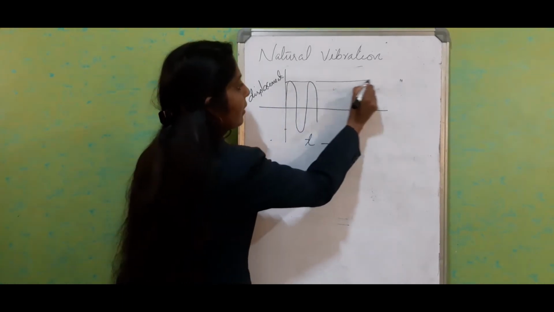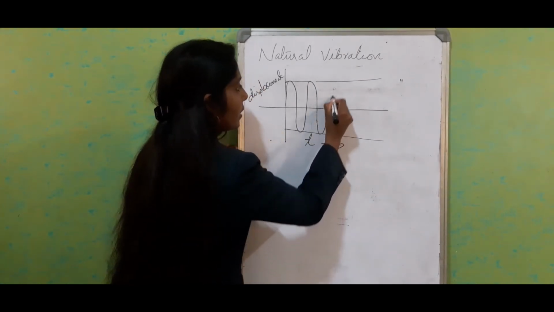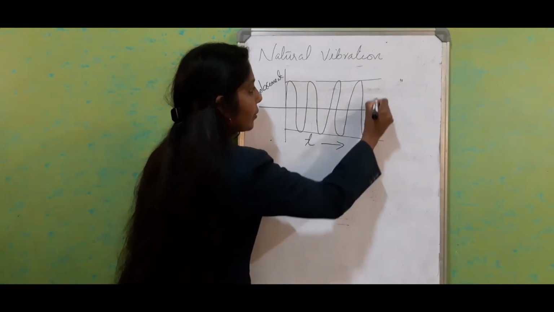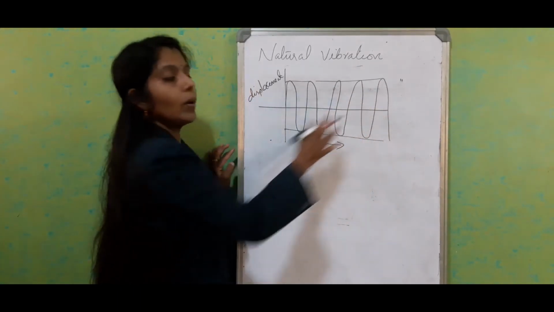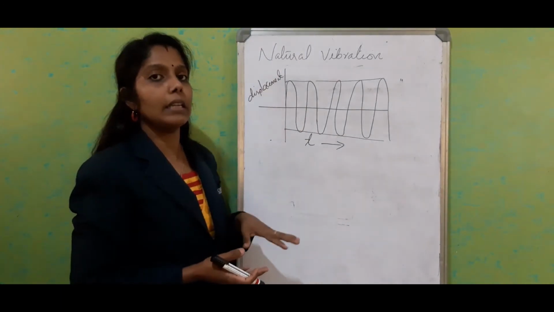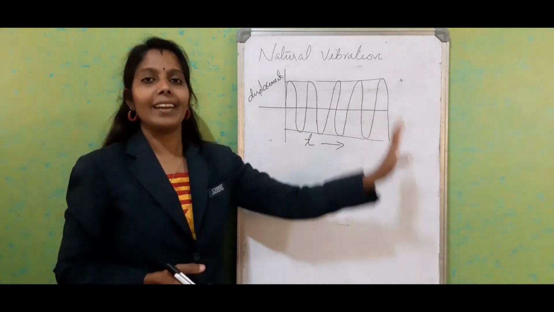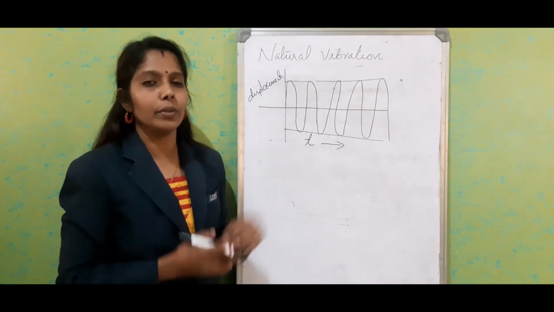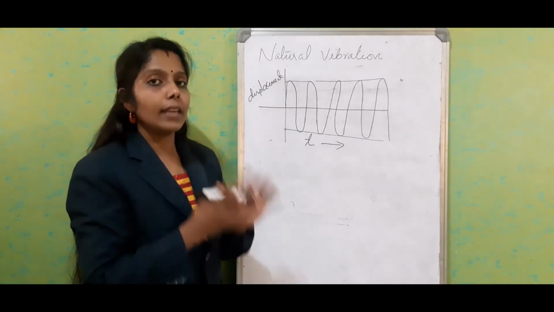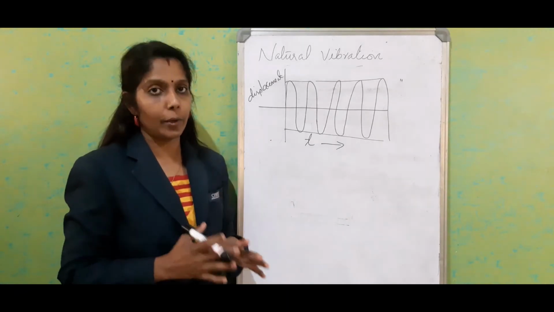I am making a line over here to maintain the distance. This is the nature of natural vibration: equal amplitude on either side, or equal displacement on either side. It always continues and never varies the amplitude. That is the nature of natural vibration, and it is only possible to occur in a vacuum.